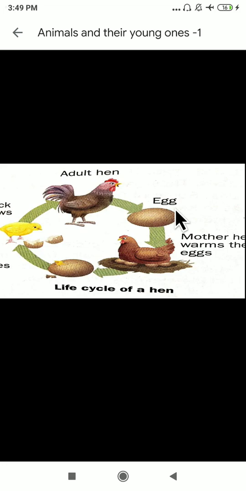This is the life cycle of a hen. First it will lay the eggs, then the mother hen warms the eggs here. Then what happens? Chick hatches out. Yes, this is the chick hatches out. Then the chick will grow and the adult hen, it grows later. This is all about the life cycle of a hen here.